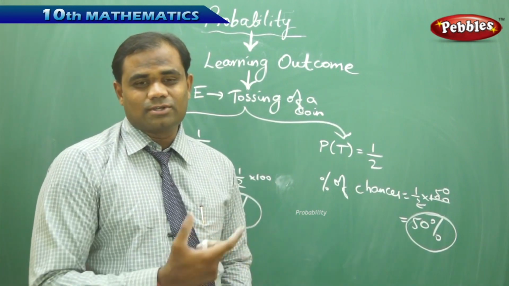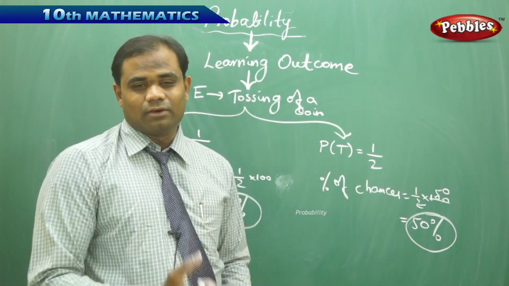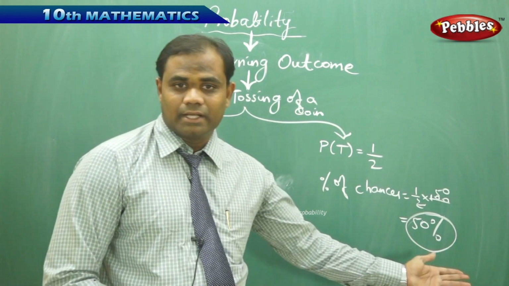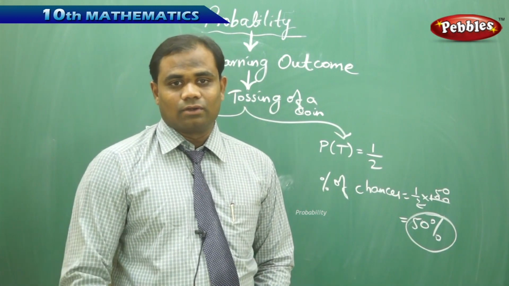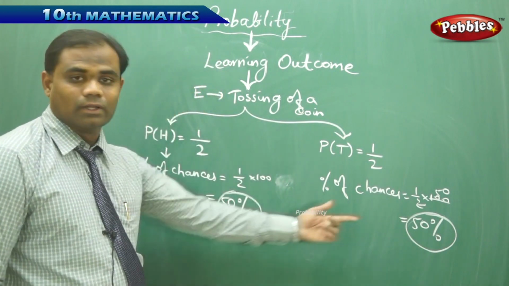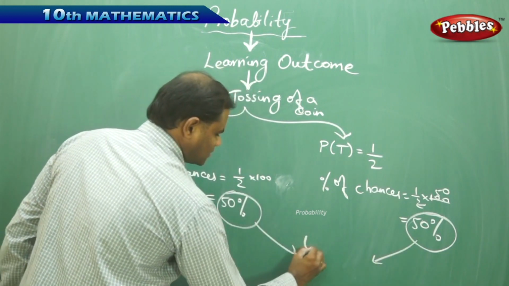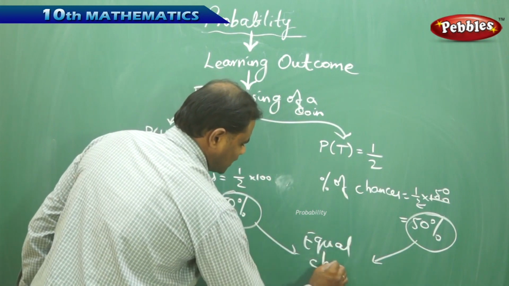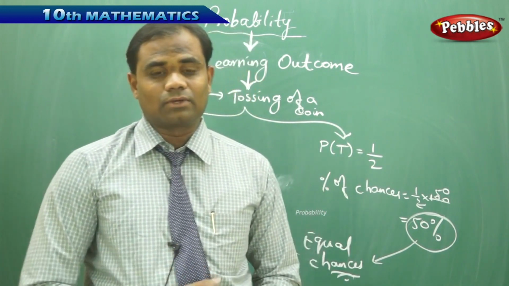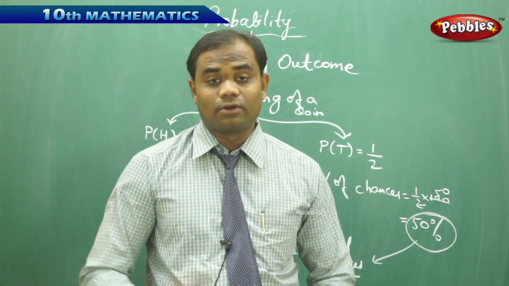So winning and losing, or getting ahead and not getting ahead, have equal chances in the case of tossing a coin. Because of the equal chances of either team winning on getting a head or a tail, or winning on deciding the batting or the fielding session, international cricket matches decide by tossing a coin, for deciding whether the team wins or loses through equal chances. So this has come because of the equal chances, is the answer. This is one of the learning outcomes; there are many through which we can estimate things through probability connected with mathematics or daily life.